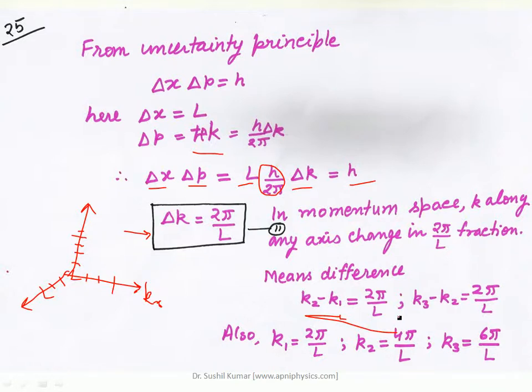k2 minus k1 indicates delta k, and similarly k3 minus k2. The successive interval is equal to 2 pi by L along the x-axis, along the y-axis, and along the z-axis. So k1 is equal to 2 pi by L, k2 is equal to 4 pi by L, k3 is equal to 6 pi by L. So we have an idea about the variation of k that is uniform along the x, y, and z directions. So delta k is equal to 2 pi by L.